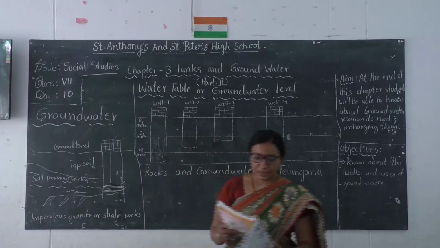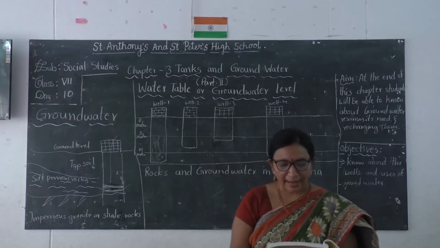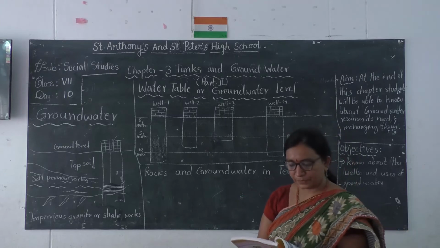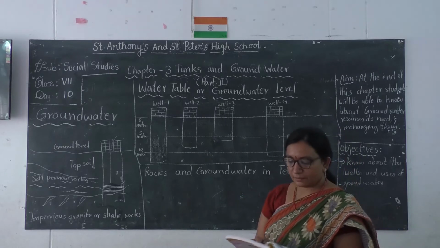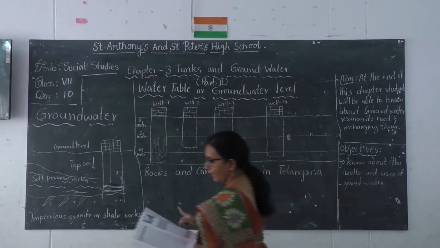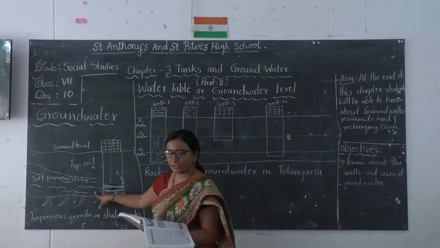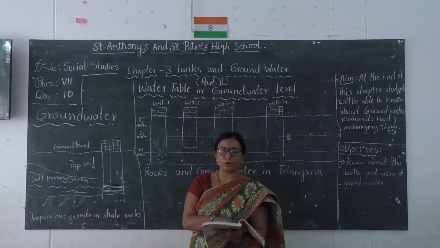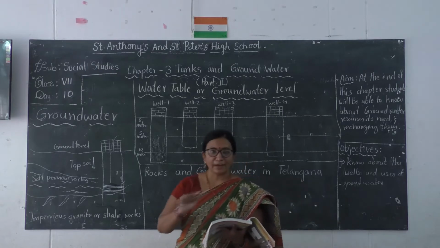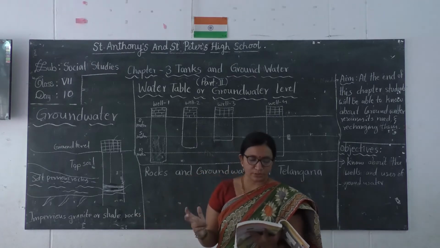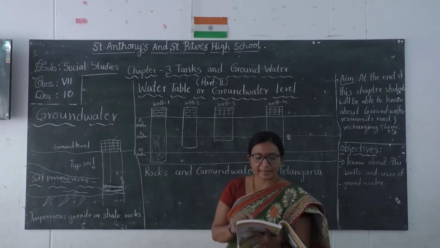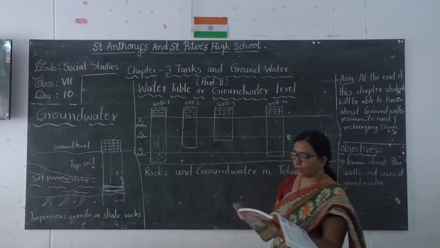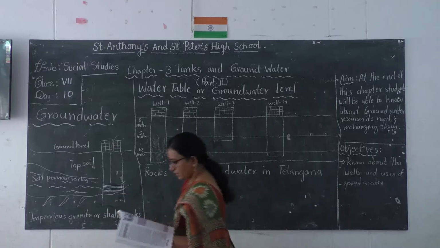You can see that rocks which have cracks or pores in them can contain water and are called pervious rocks. I have explained this to you. If you want, you can underline this. What are pervious rocks? Rocks which have cracks or pores in them and can contain water are called pervious rocks.